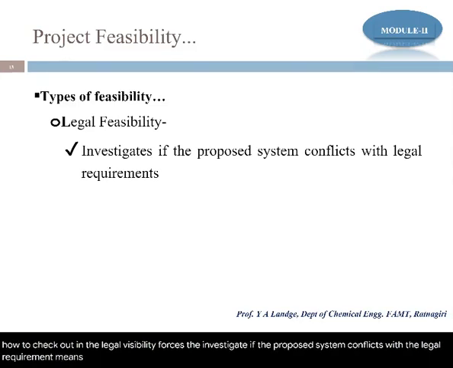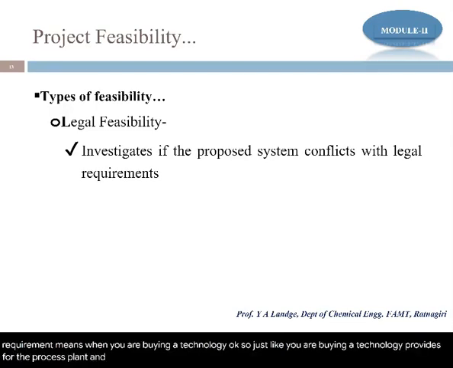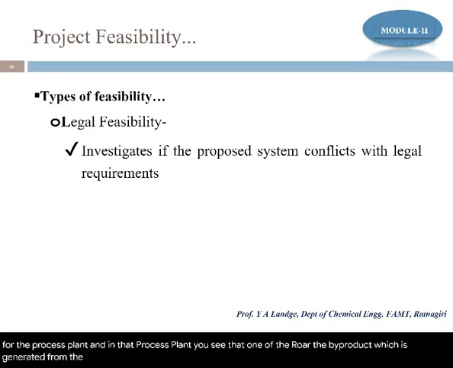Means when you are buying a technology, just like buying a technology for a process plant, and in that process plant you see that one of the byproducts generated from that process is banned in a particular country.